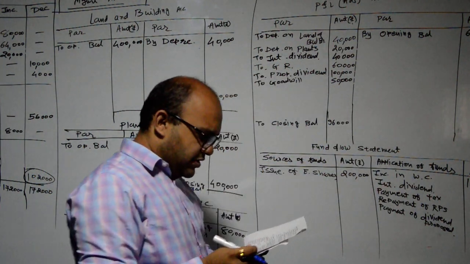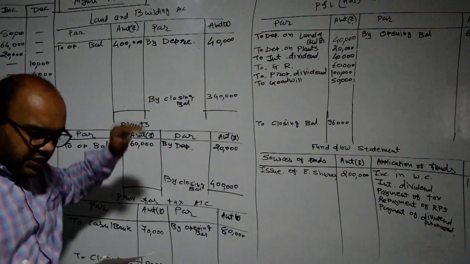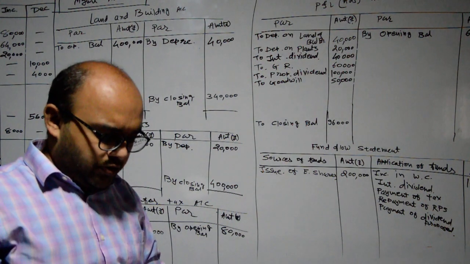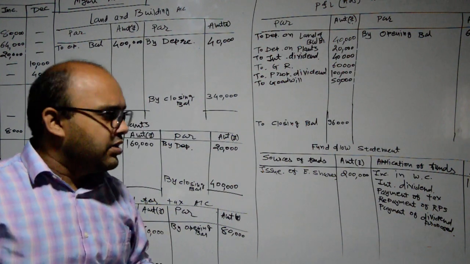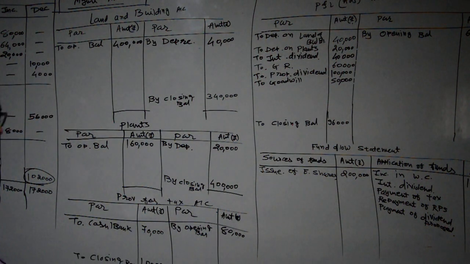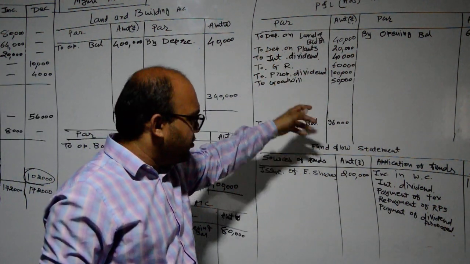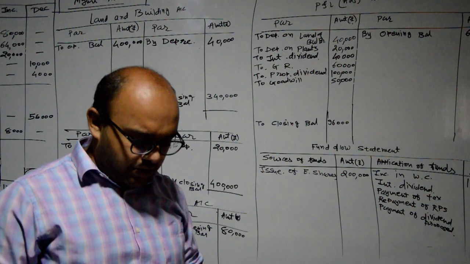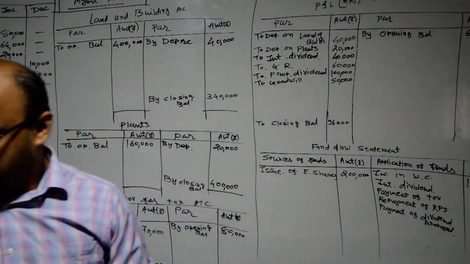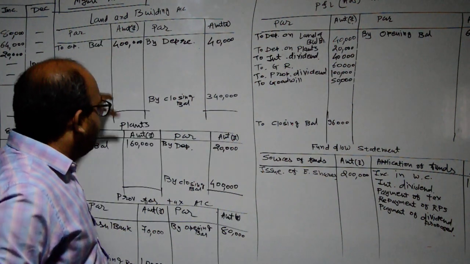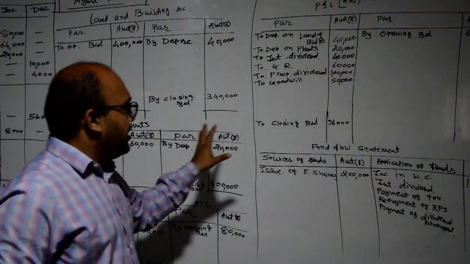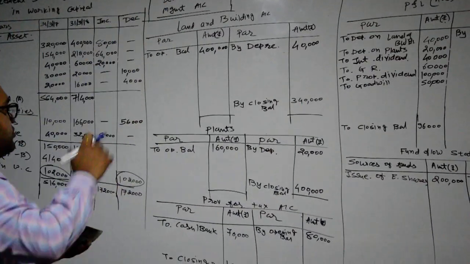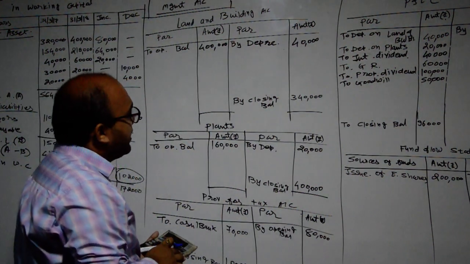Okay. Then after if we check land and building account, so we have already prepared that. Okay, then after plant, so we have already prepared that account also. Debtors, stock, bills receivable, cash on hand and bank, these four are current assets, so no effect will be given on P&L adjustment or fund flow statement. Okay, so already we have completed our adjustments, and then after our balance sheet analysis, so we are concluding our ledgers here, and then after we will have any effect, then it will have effect on P&L adjustment or fund flow statement account. Okay, so first of all we are closing down our land and building account.